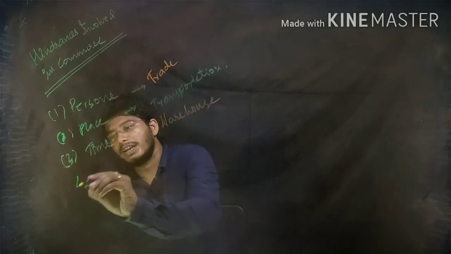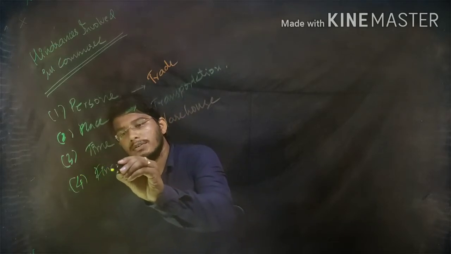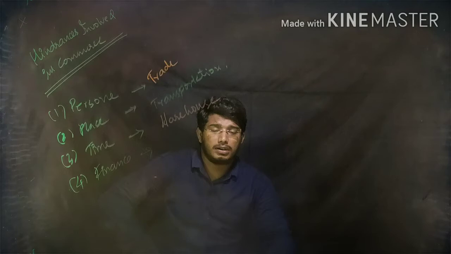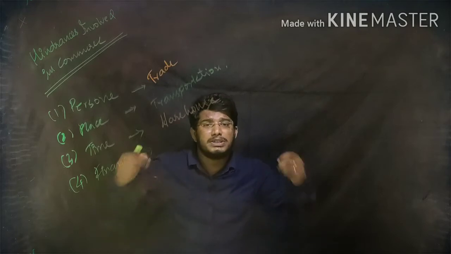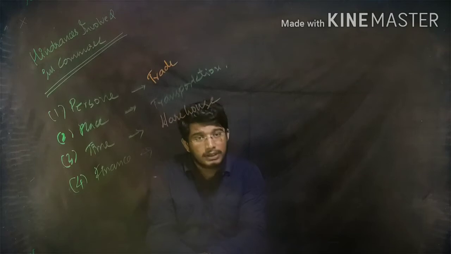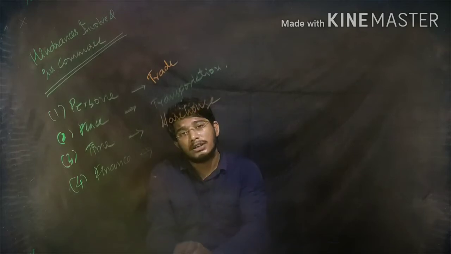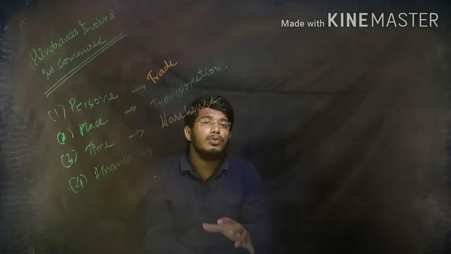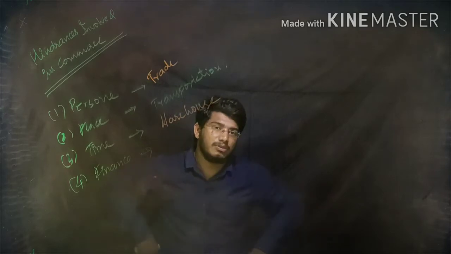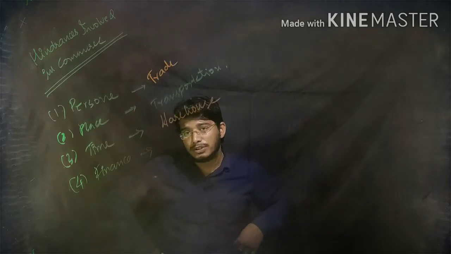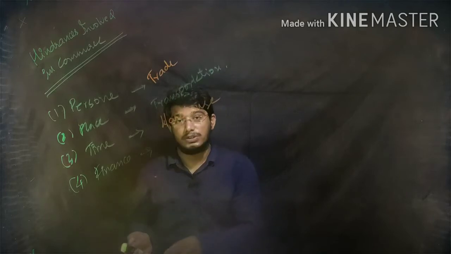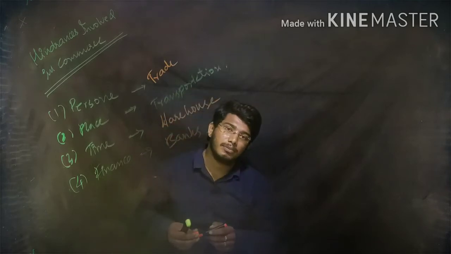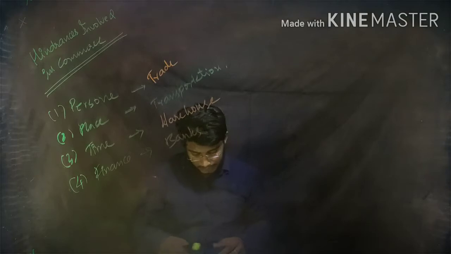Fourth obstacle, finance, Nana. So this is the businessman. Any business is involved with money. So the businessman always needs money. So who has to give him money? From where can he get the money? This is the obstacle for the business. So the banking sector will give him loans. So this finance obstacle will be solved by banks, by getting loans from the banks. Okay, next one.